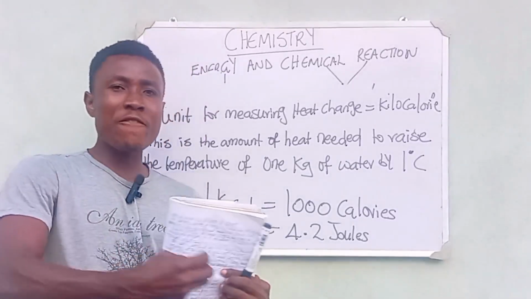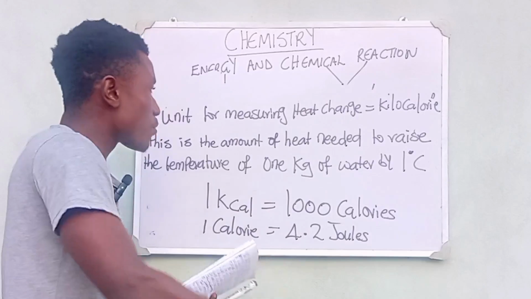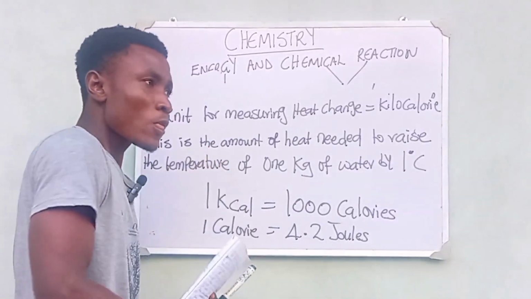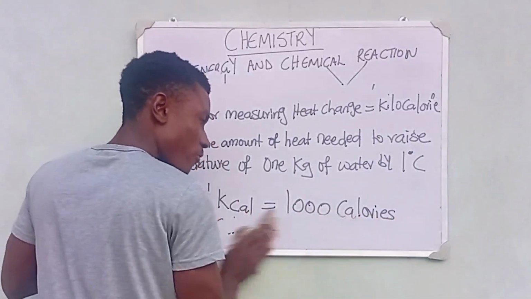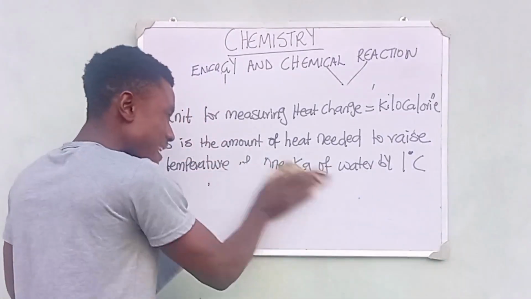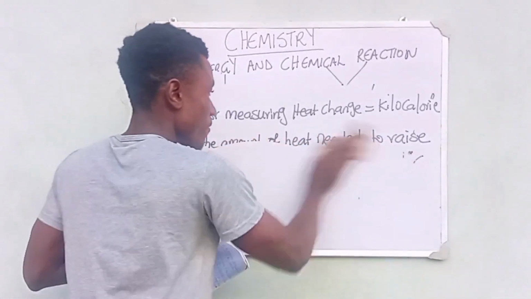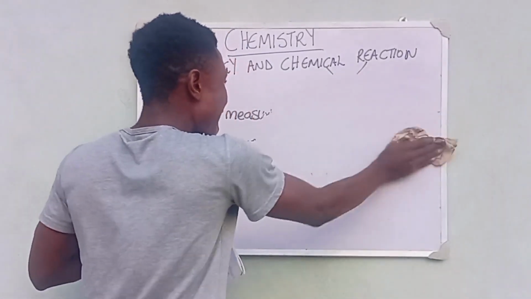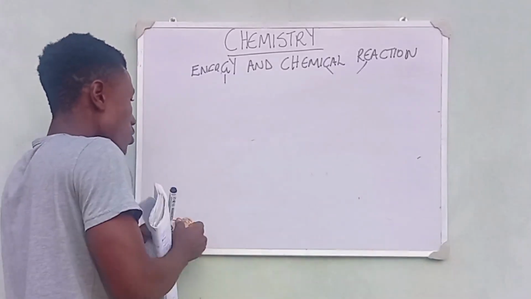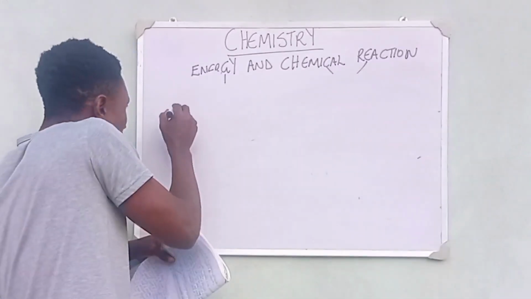Now how can we effectively measure the heat of a reaction? To measure the amount of heat of reaction, we use an instrument known as the calorimeter, right?